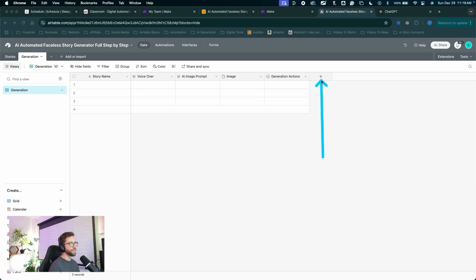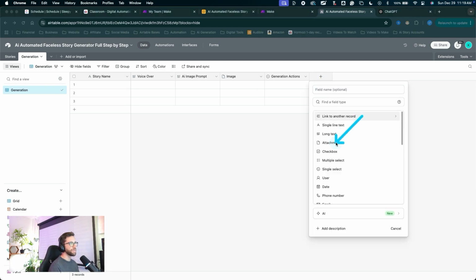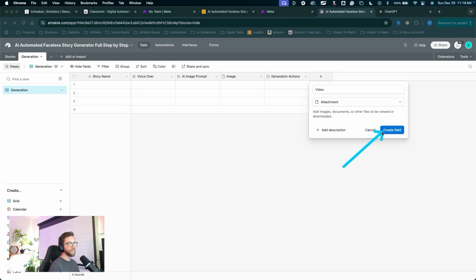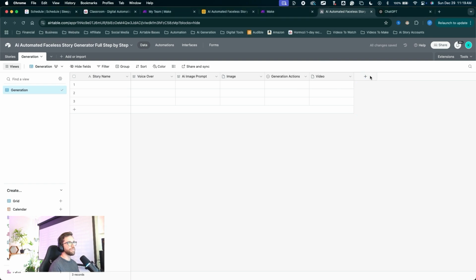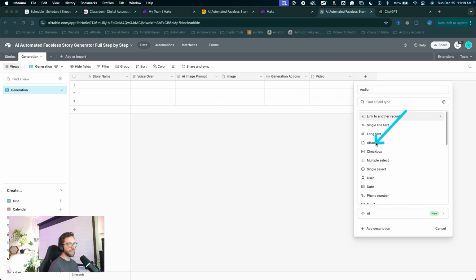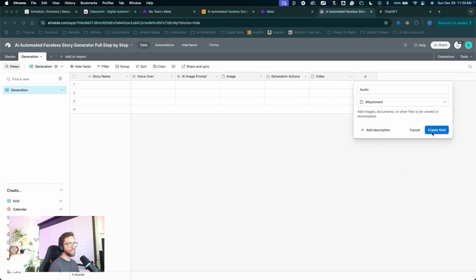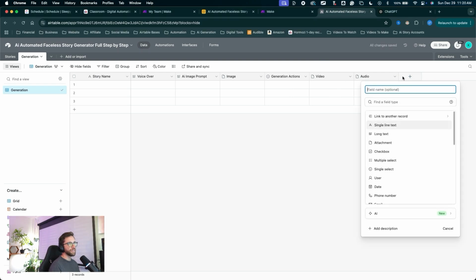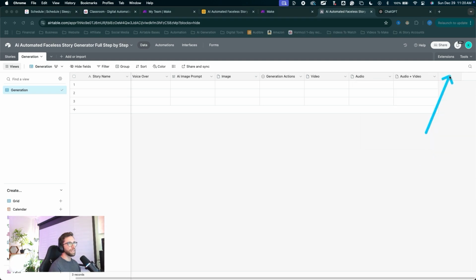Let's click the plus to create a new field. This will be an attachment field. Name it video. Click create field. Click the plus to create a new field. Name it audio. This will be an attachment field. Click create field. Click the plus to create another field. We'll name this audio plus video. This is an attachment field. Click create field.